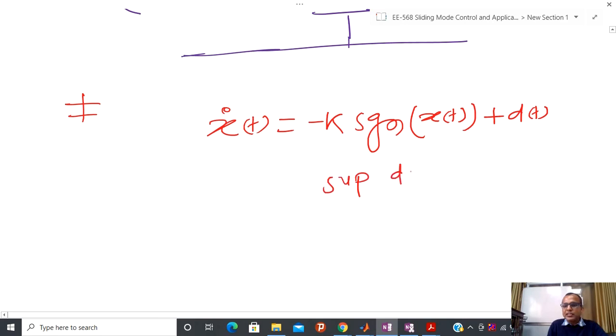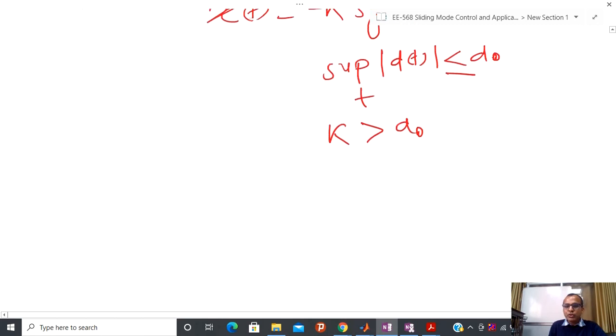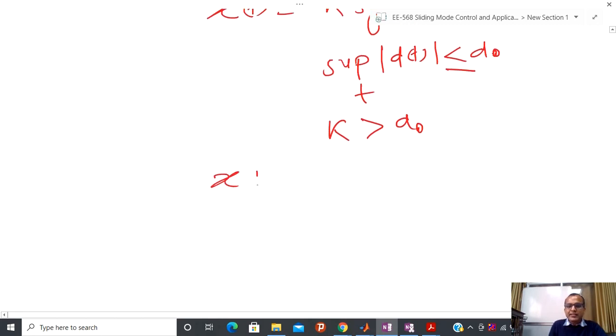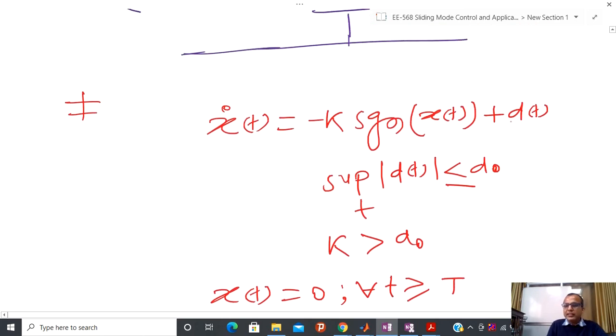Suppose this disturbance is bounded by d0, sometimes people also put the equality sign, and if you are able to maintain this kind of condition, then it is possible to show that x(t) equals 0 for all t greater than or equal to T, and this T is some kind of finite time.